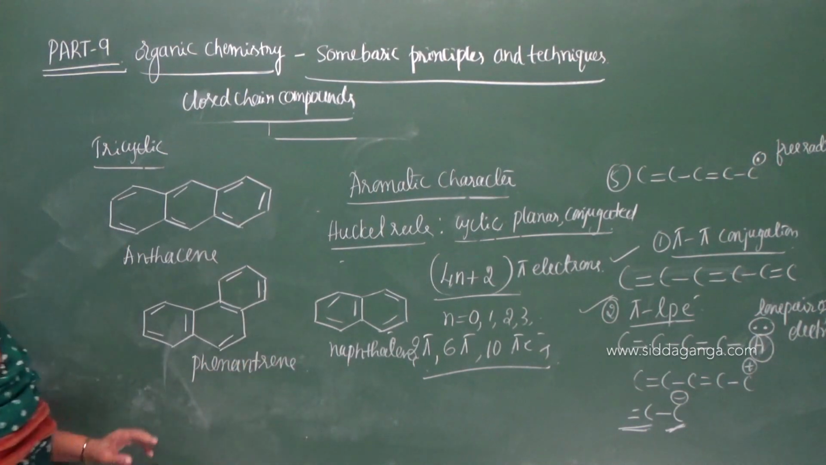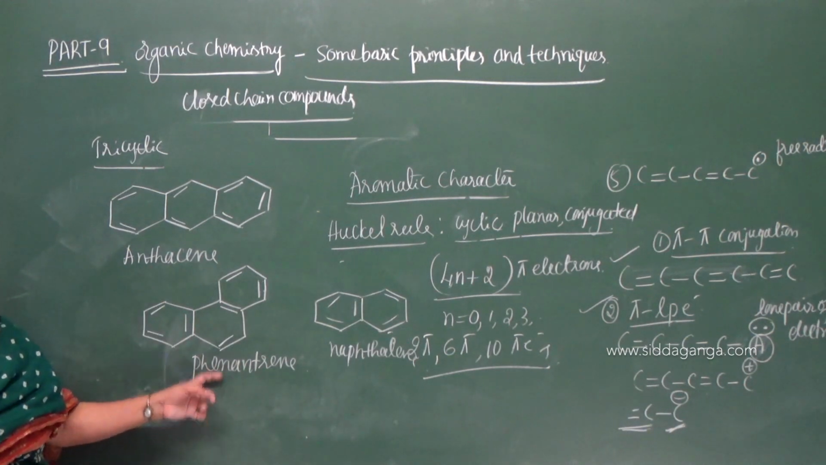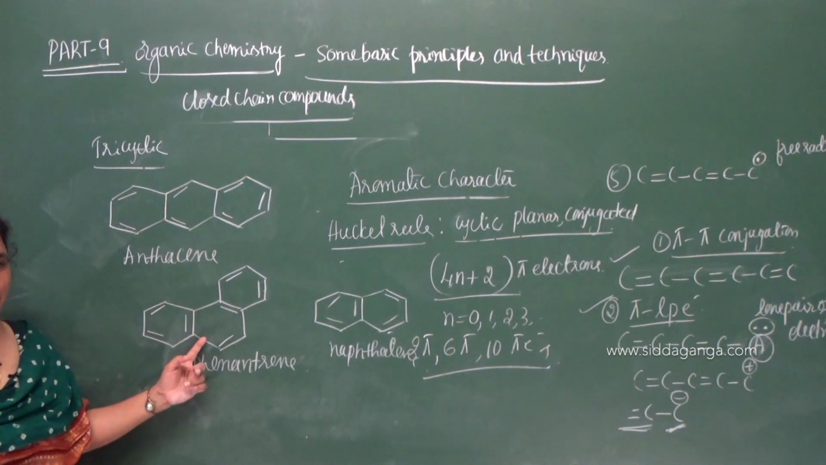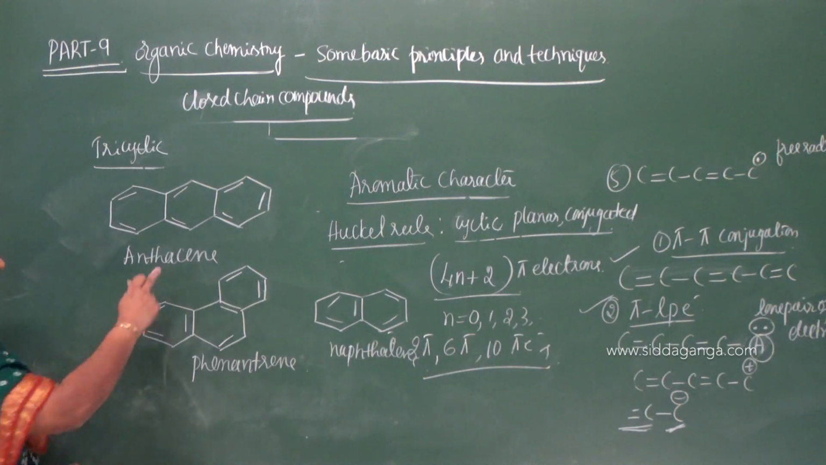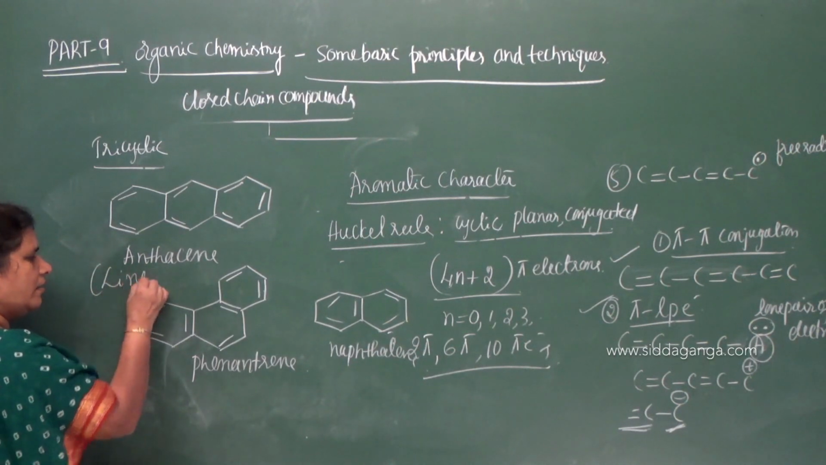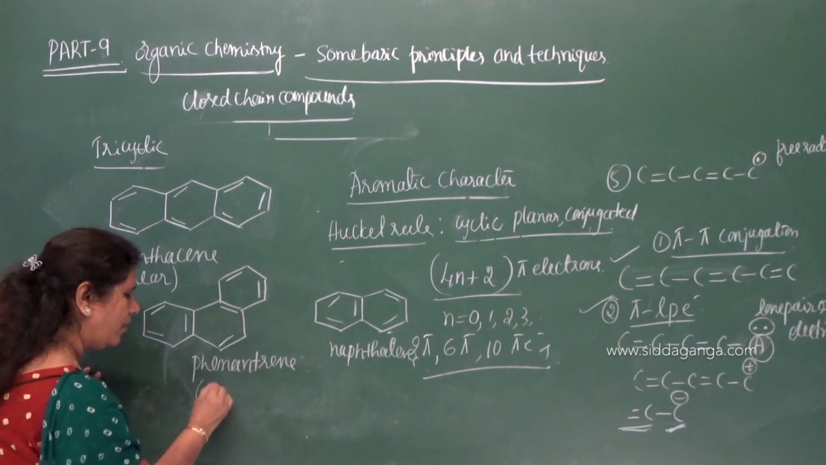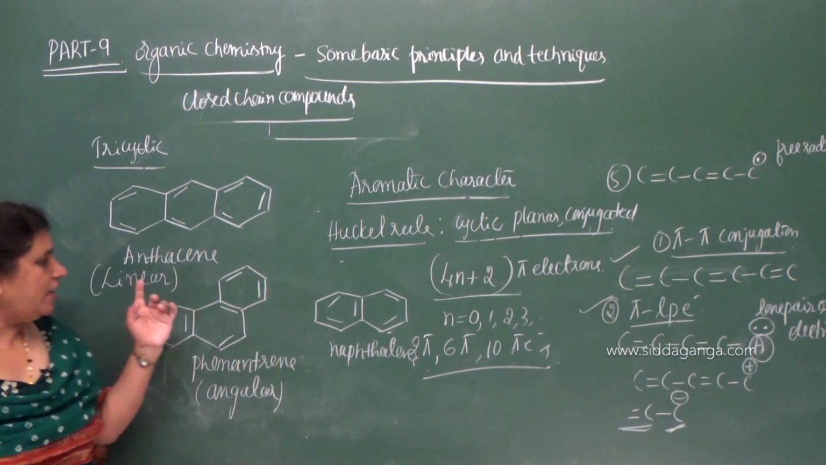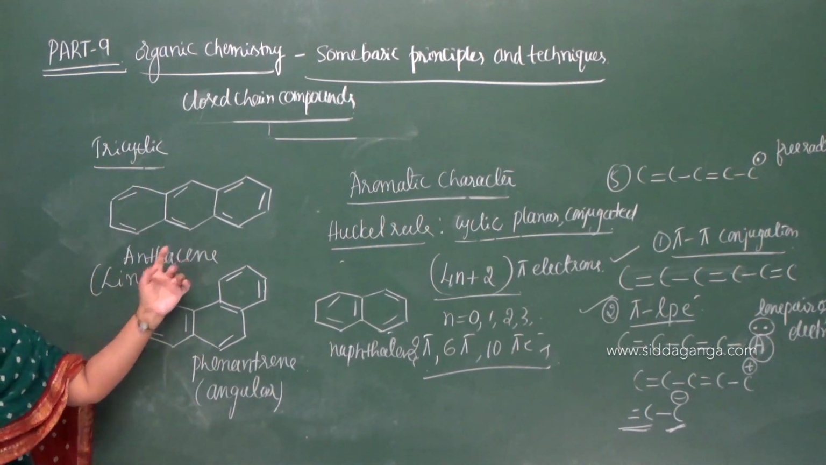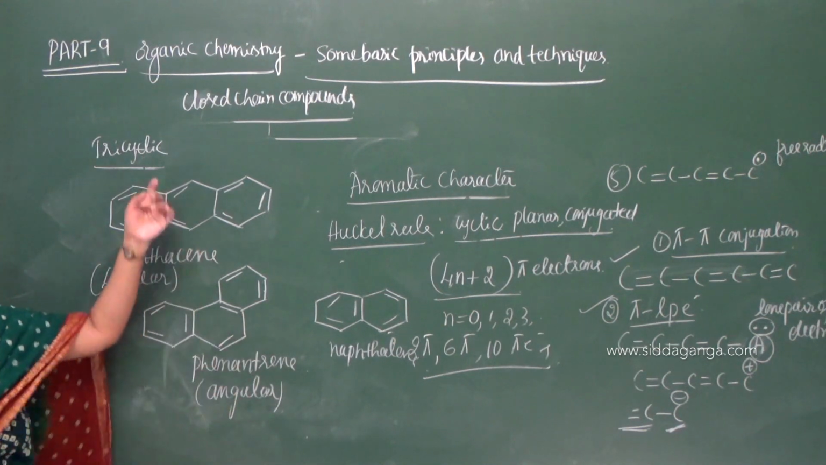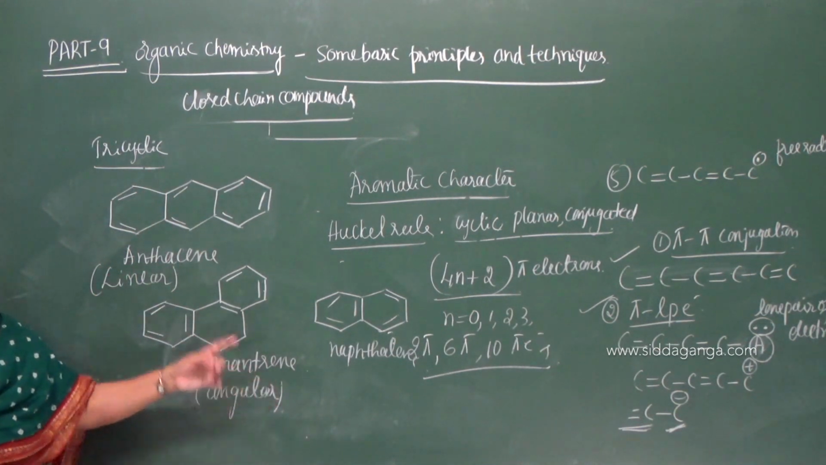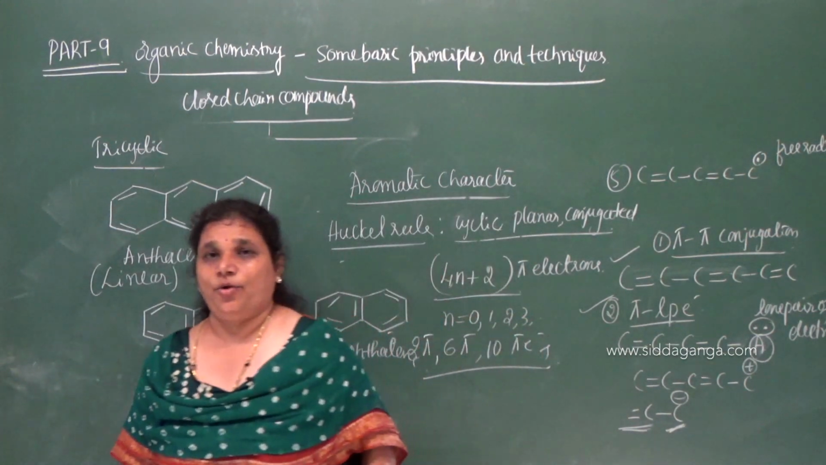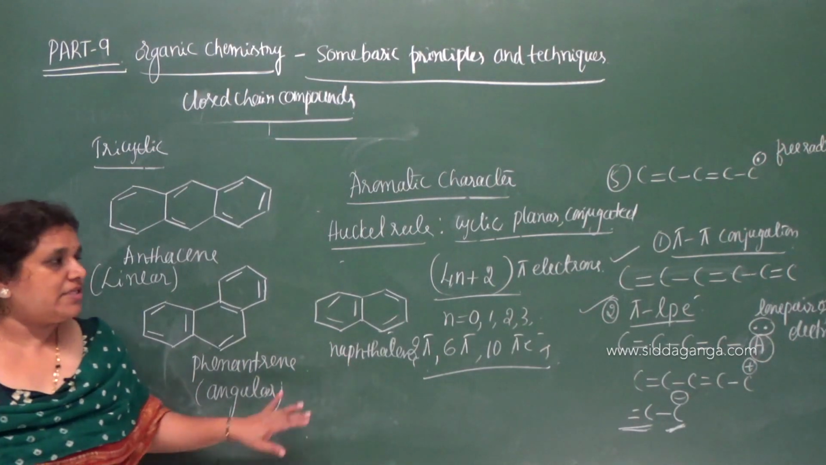Phenanthrene. So, what is the difference between anthracene and phenanthrene? Both contain three benzene rings. Both are tricyclic benzenoid aromatic, but one is linear and the other is, what? Angular. So, an example of linear tricyclic is anthracene. An example of angular tricyclic is phenanthrene. So, these are the examples of benzenoid aromatic compounds which contain a benzene ring.